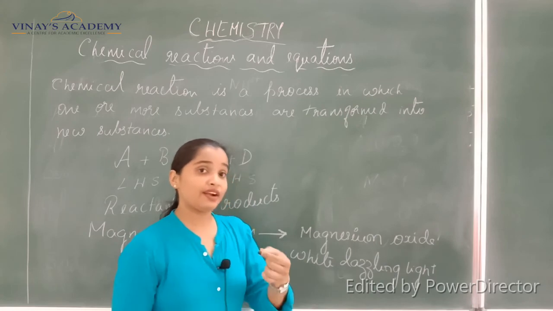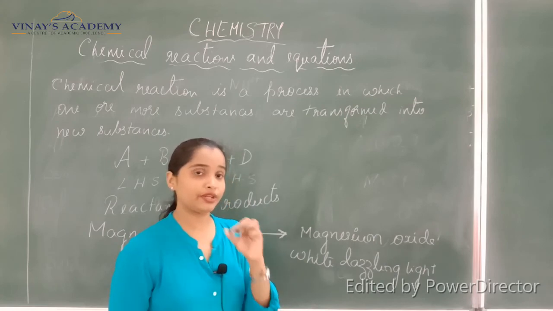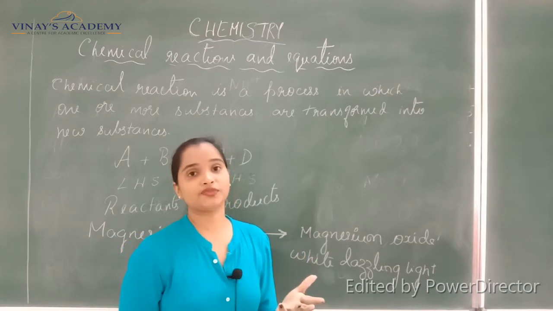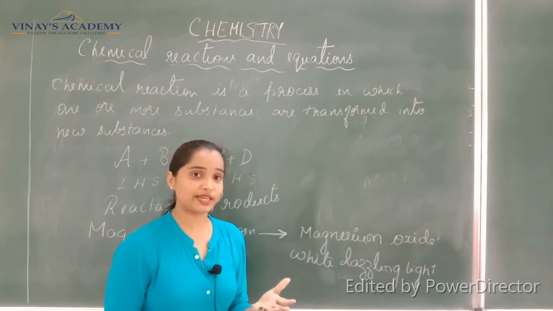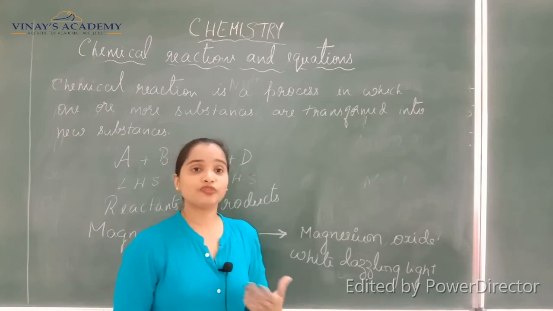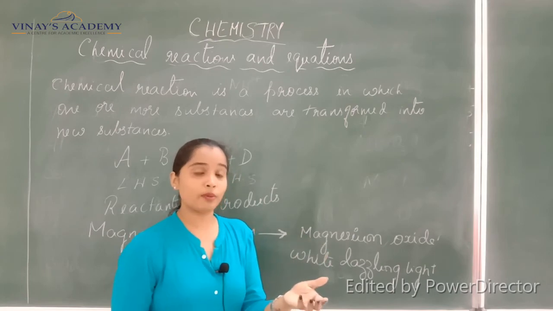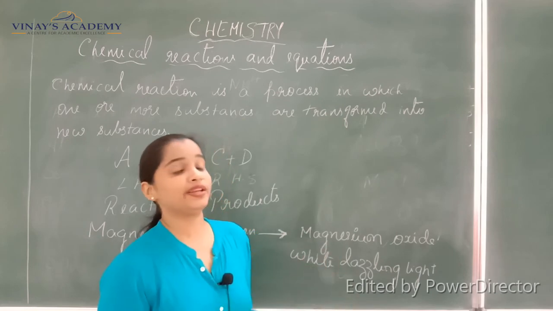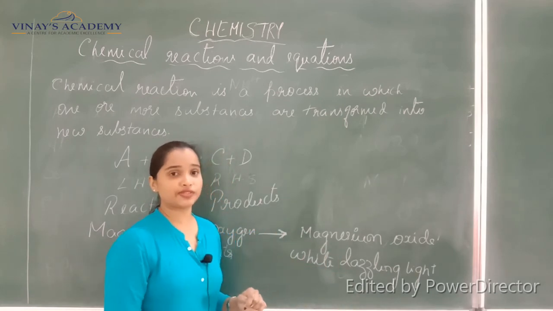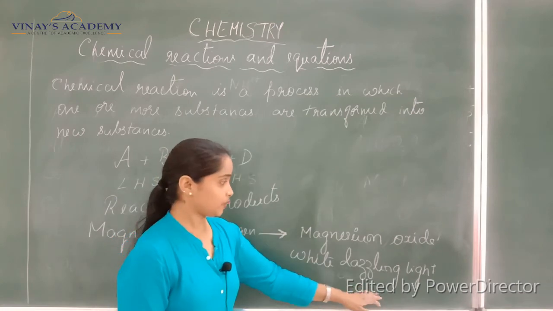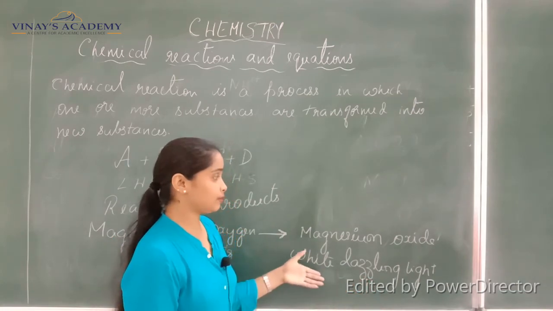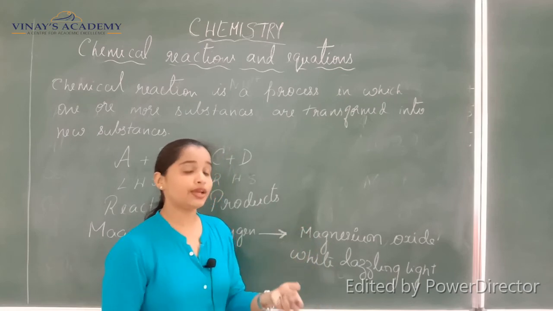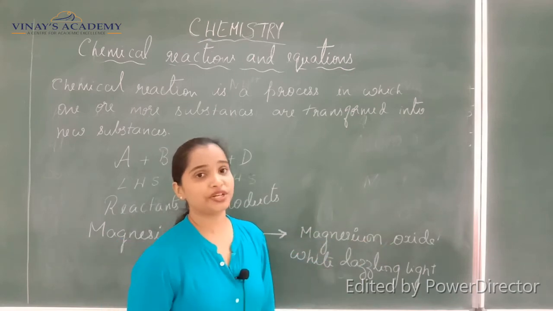First thing, I have taken a metal, which is a hard substance, isn't it, and it is burnt, and the final product formed, after you observe that dazzling light, is a white powder. That means some new product is formed out of these two reactions. That is what we say in case of chemical change, isn't it? In case of physical change, once a substance is formed, it can be reformed again. But in case of chemical change, once it is formed, it cannot be recreated again. That is one of the differences between physical and chemical changes. So here chemically the change has occurred, and a metal has turned to a white powder. That white powder itself is magnesium oxide.